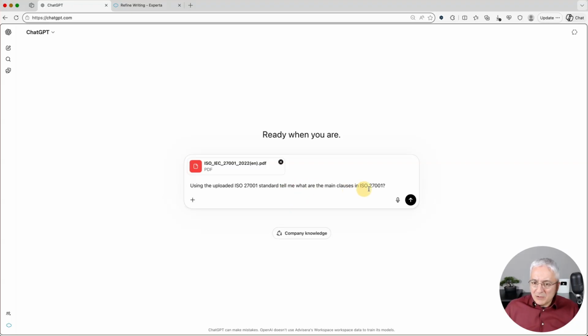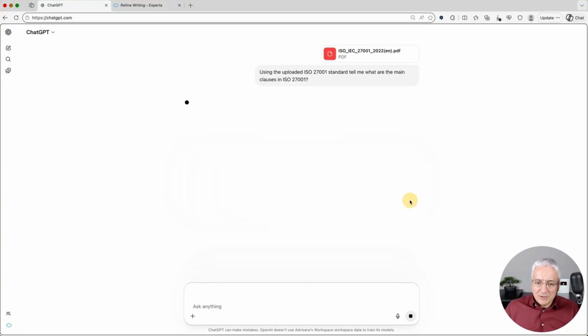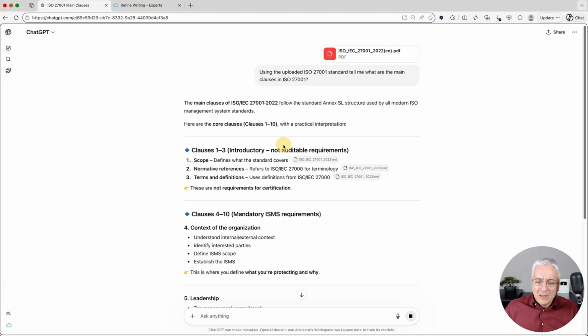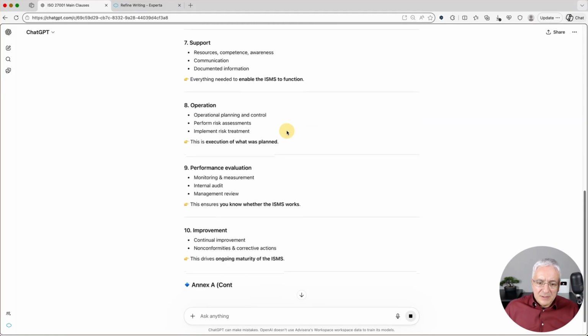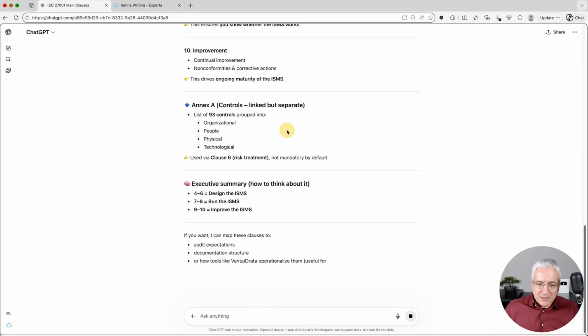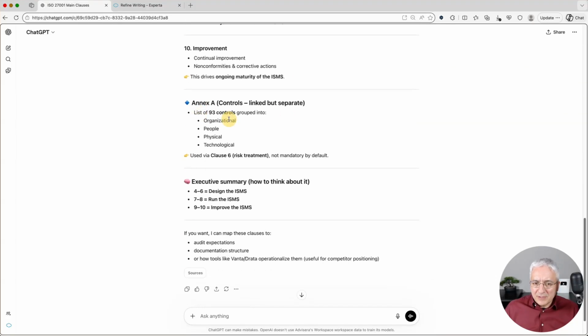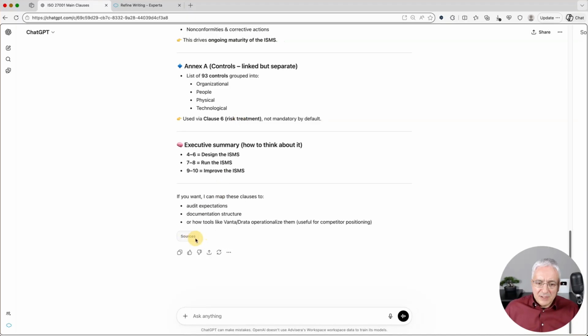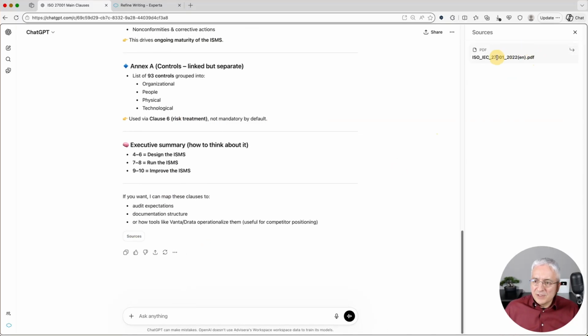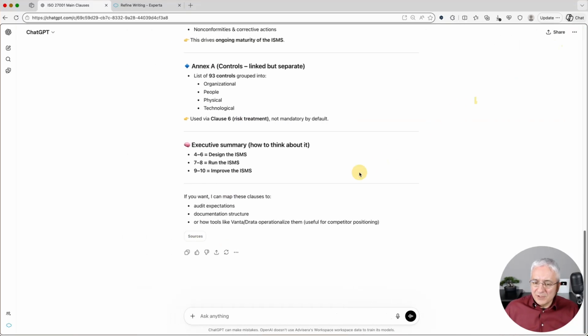Okay, anyway, now I'll be using this prompt saying, using the uploaded ISO 27001 standard, tell me what are the main clauses in ISO 27001. It should answer this correctly. Let's see. And yes, so basically it provides the right answer, and as you can see, the source is basically the standard itself. Yeah, so all these answers are correct. It also answered that there are 93 controls in the standard. Again, all of these things are correct. And under sources, you can see actually that this is the standard itself. So basically it used this standard.